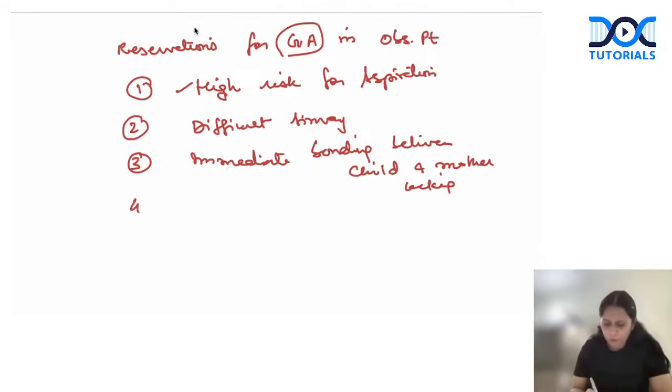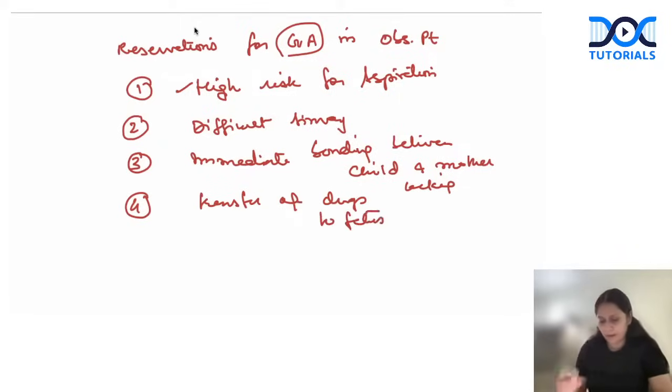Now, the fourth reservation: the GA drugs, which we give intravenously, especially if I have to give opioids prior to the taking out of the fetus, there's a risk that because of the placental transfer, they can go to the fetus. So transfer of drugs to fetus. So this is my four reservations why I don't want to give GA.